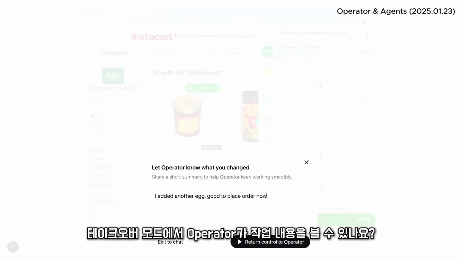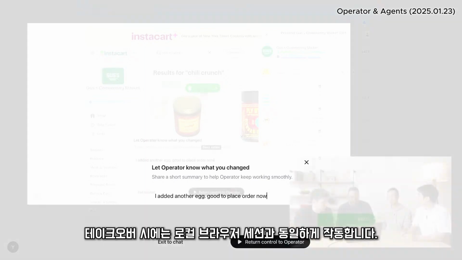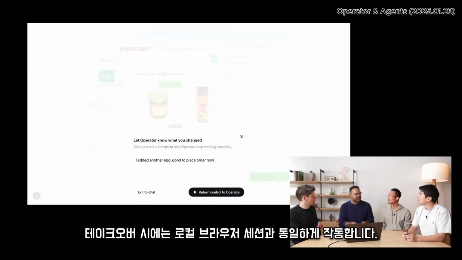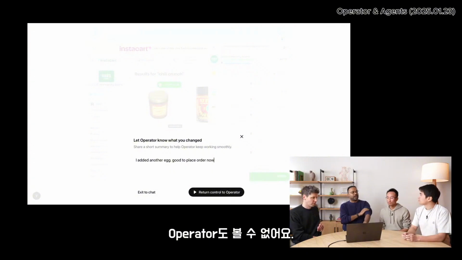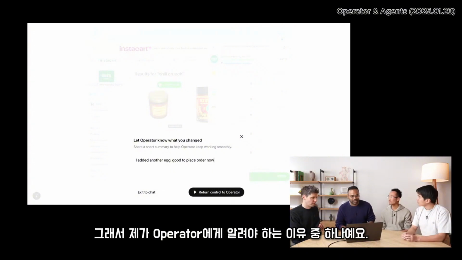Can Operator see what you're doing during takeover mode? Great point. When you take over, it's very much just like a session with your local browser. It's completely private. Operator cannot see. And this is part of the reason why I have to tell Operator.